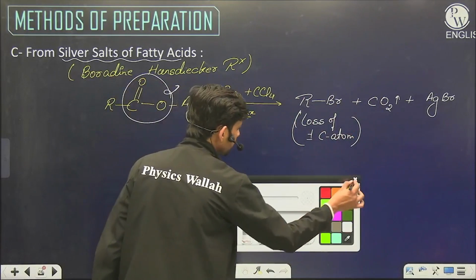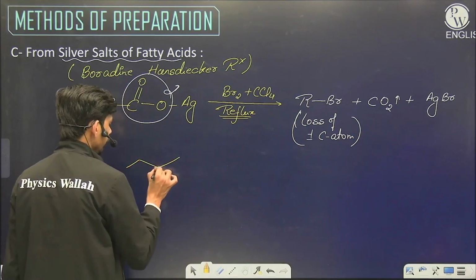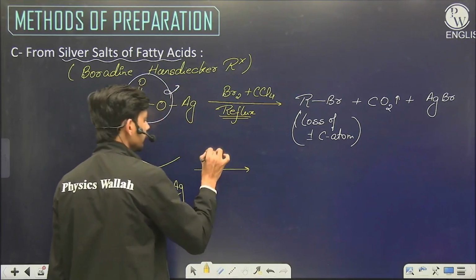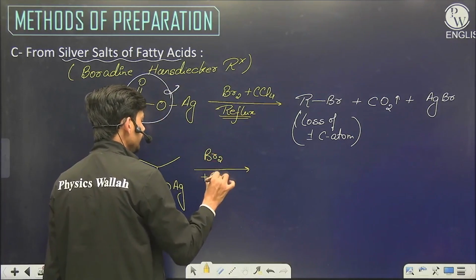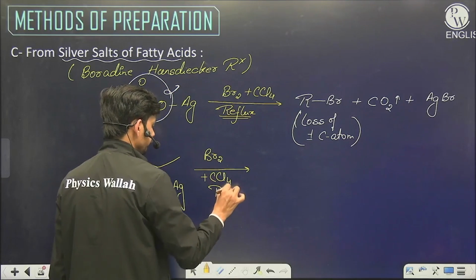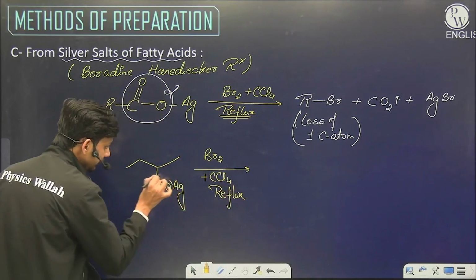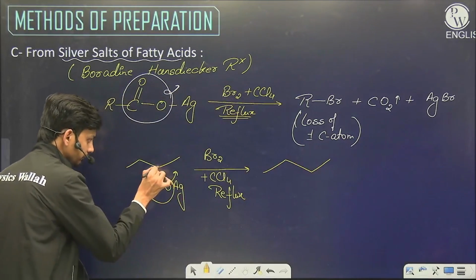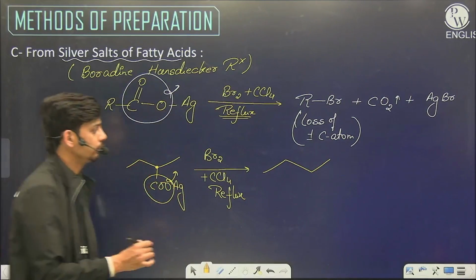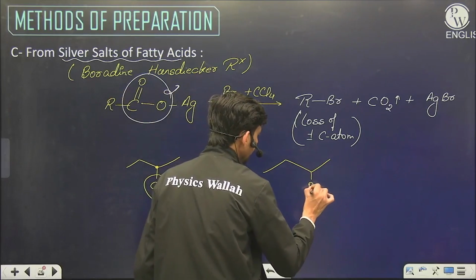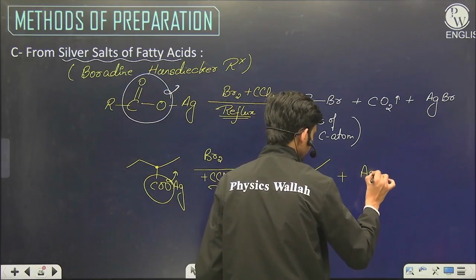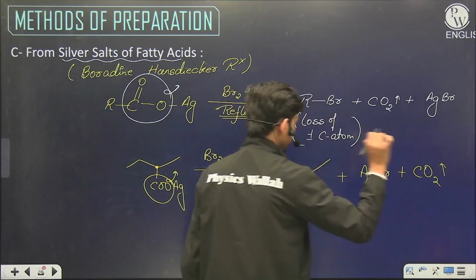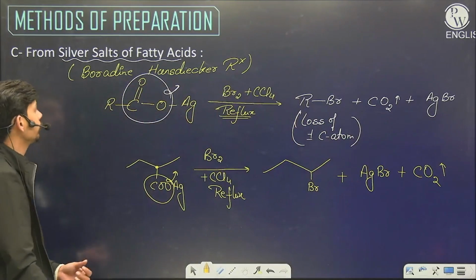We can take one example here. If we have this type of silver salt and reflux it with Br2 in CCl4, the COO group will be removed, and the position from where it is removed will be the position where Br attaches. So we will get 2-bromobutane along with CO2 gas. That's how this reaction proceeds.